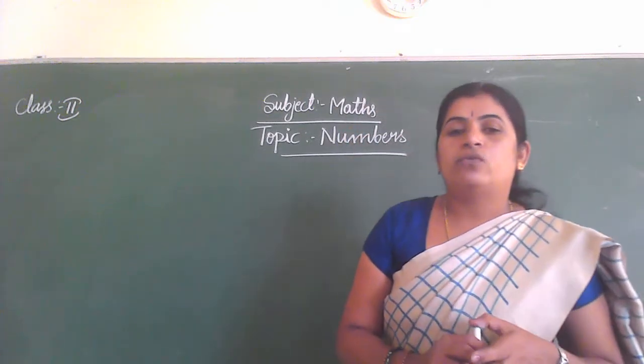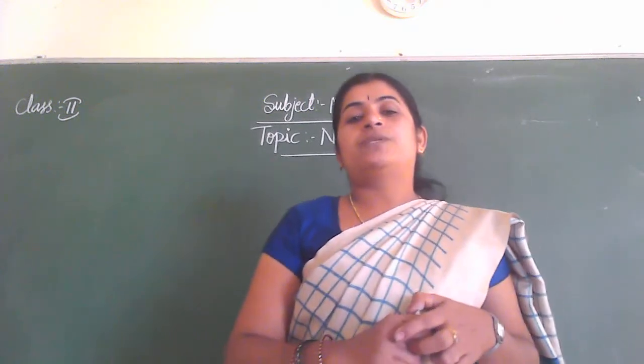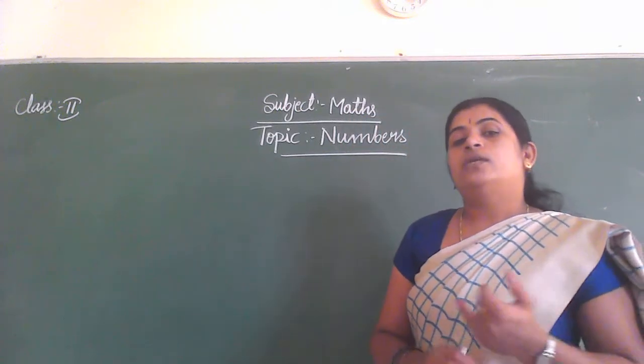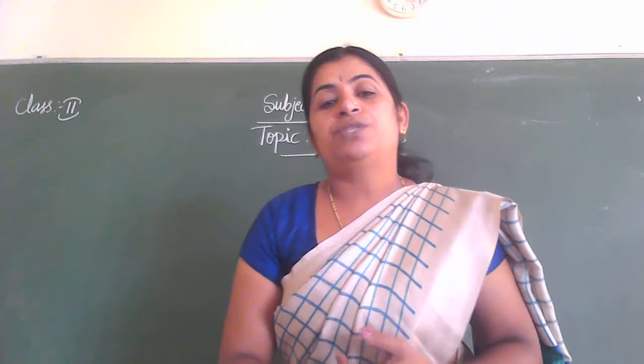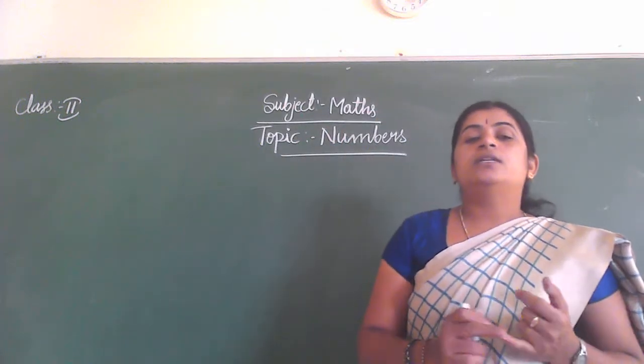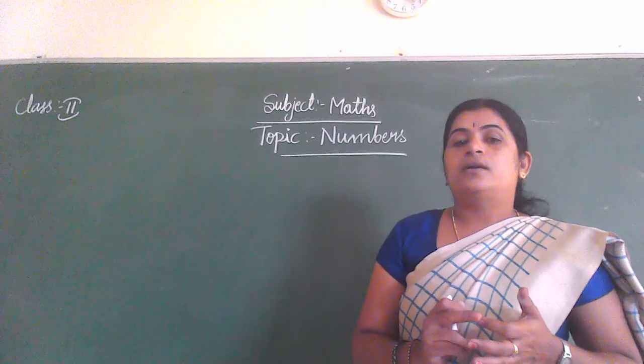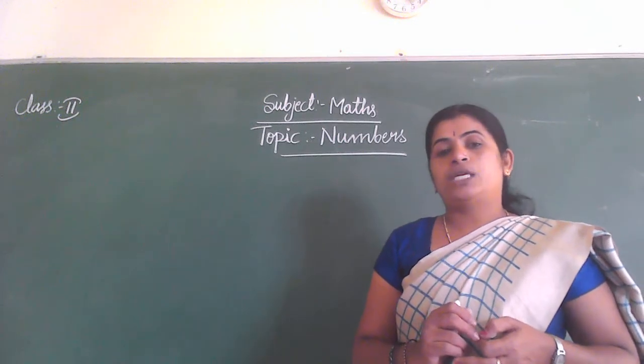What is the meaning of 2D shape? Yes, 2D shapes have only length and breadth. Name some 2D shapes, children. Yes, circle, square, rectangle and triangle. These are the 2D shapes.